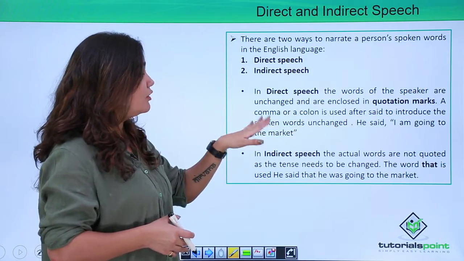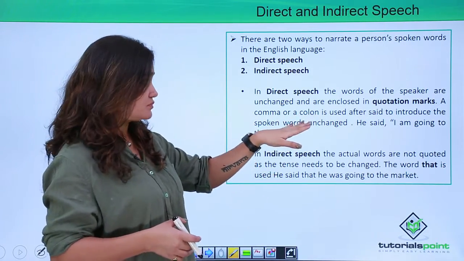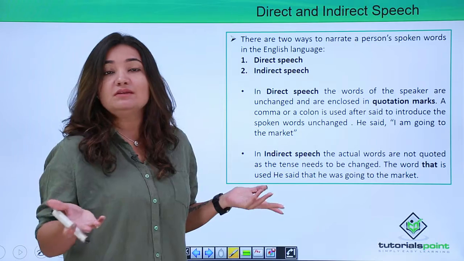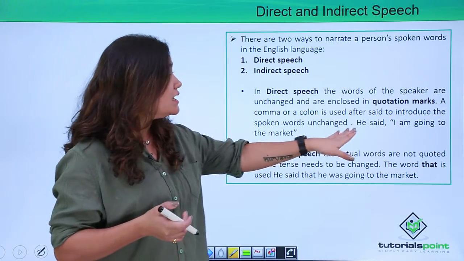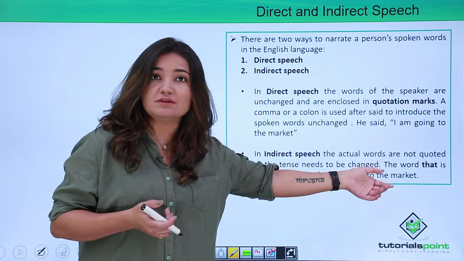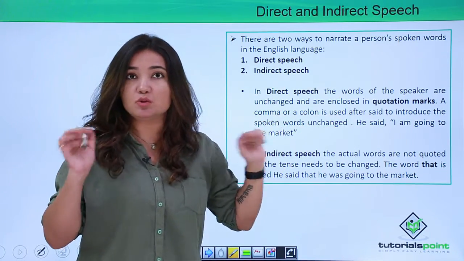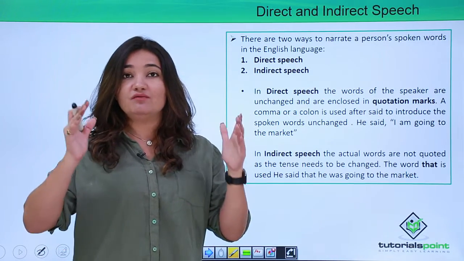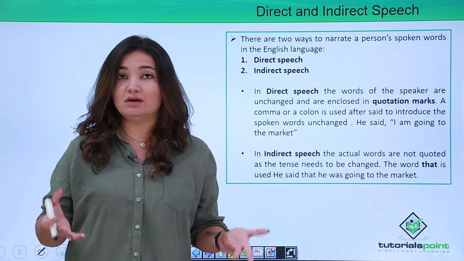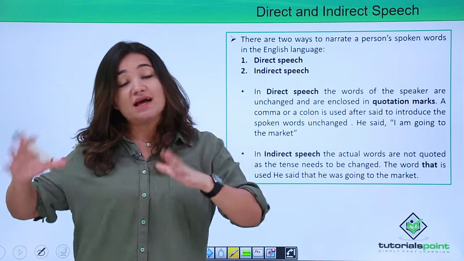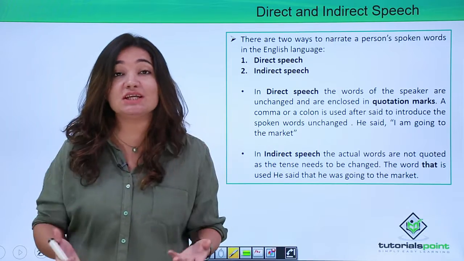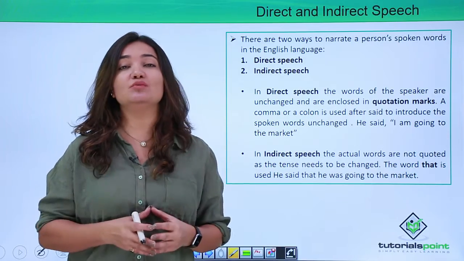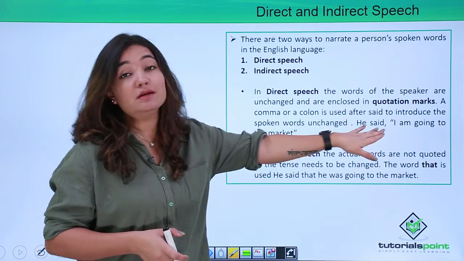So a comma or a colon is used after said to introduce the spoken words unchanged, right? That is how it is conveyed. For example, he said, then you have a comma after that, and then post that, in quotation marks, I am going to the market. So this is how you convey it. Whenever you are conveying someone else's words as they are without any change, that is direct speech, and it's always conveyed in quotation marks, right?